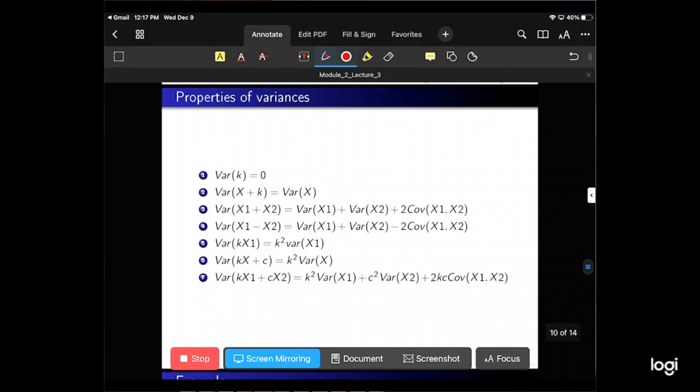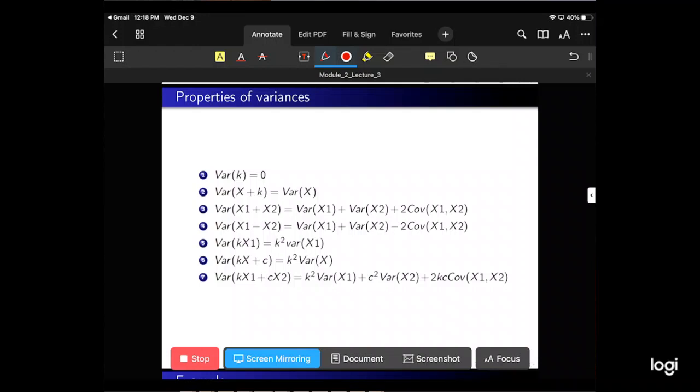Let's do some properties of variances. Okay, so the variance of a constant k is equal to 0. In other words, the variance of the number 3 is equal to 0. There's no variance. Variance of a random variable plus a constant is just the variance of that random variable, because the variance of the constant is 0.